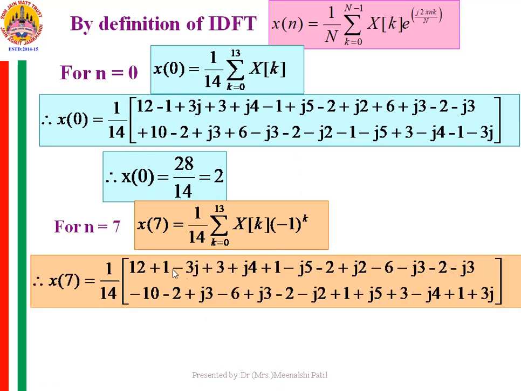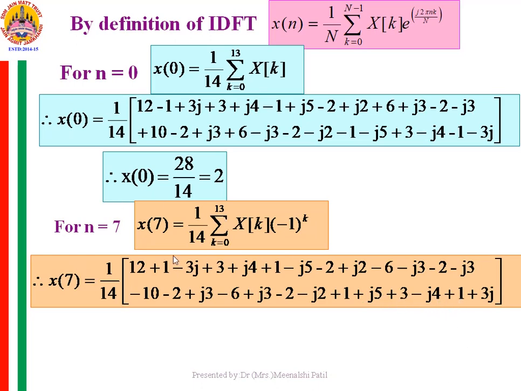So this is what is done here. This is x0. You have to subtract x1, add x2, subtract x3, add x4, subtract x5, add x6, subtract x7, add x8, subtract x9, add x10, subtract x11, add x12 and subtract x13.